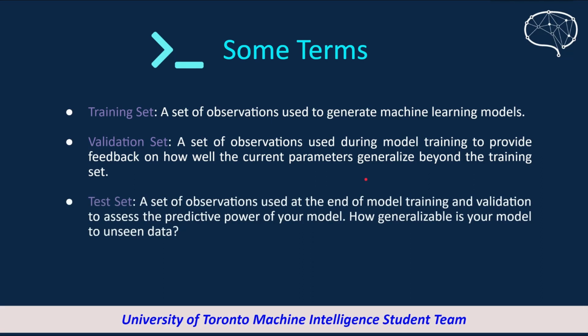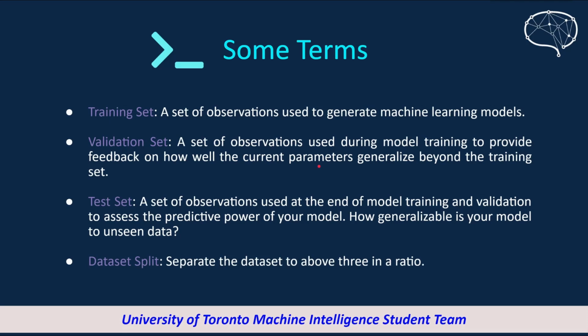Finally, we could have a test set, which is a set of observations used at the end of the model training and validation to assess the predictive power of the model, which is another indicator of how generalizable a model is to unseen data. Now this test set result, which is also called testing loss or testing error, is used mainly in your report when you're reporting to others how well your model could perform.